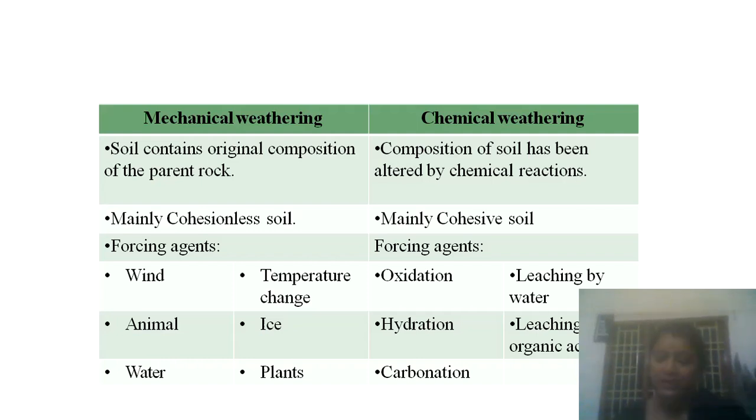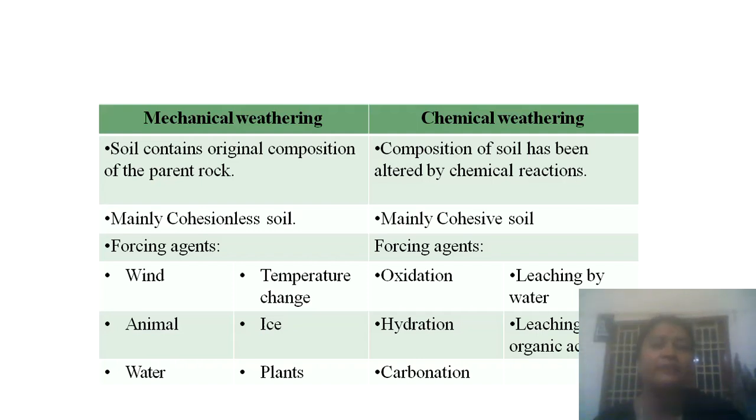And in chemical weathering, the soil is cohesive soil, and the forcing agents in physical weathering are wind. So with the wind, you will get the aeolian soil, and through animals, water, alluvial soil will be there, and ice, glacial and marine soil will be there. So these are physical weathering.